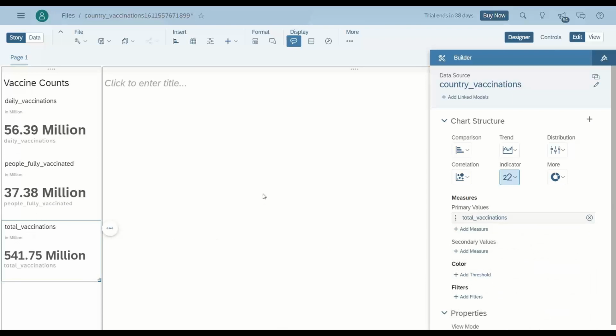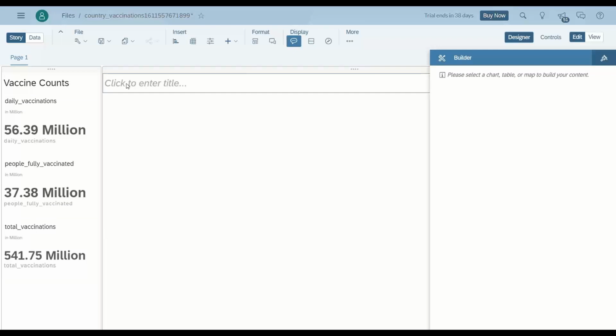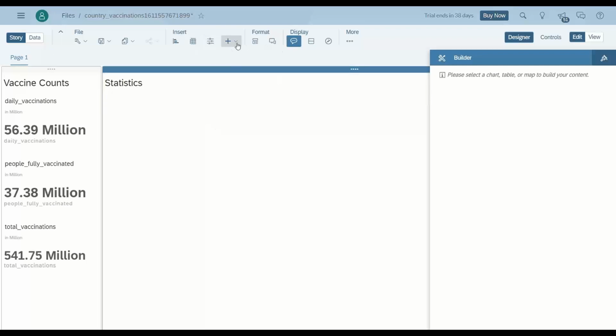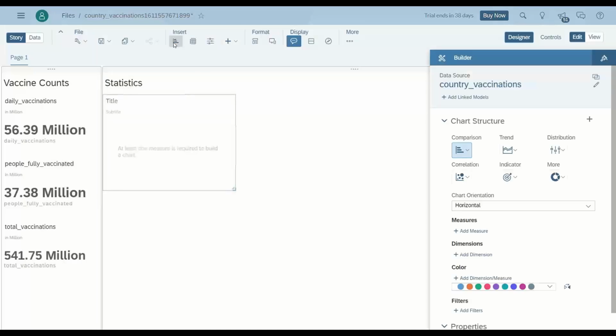This is for all the countries. Then on the right hand side here, I will show the statistics. And let me go ahead and add a donut chart.